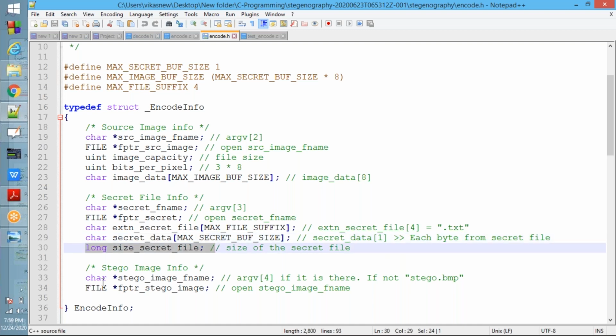Fine. Next, with respect to stego image, two members are there. One is the file name, another one is the stego image file pointer. Char star, it is a character pointer. Here you need to store the name of the file: argv of 4 if it is given, and if not given, stego.bmp. Next, whatever file that is, you need to open it using this file pointer.